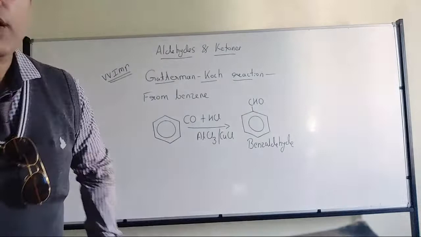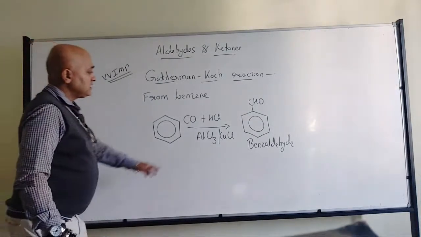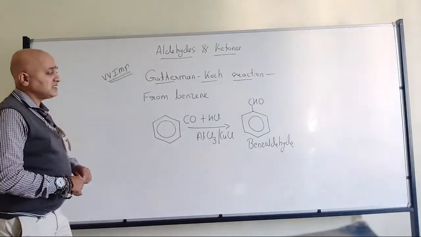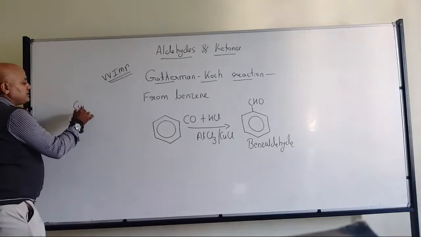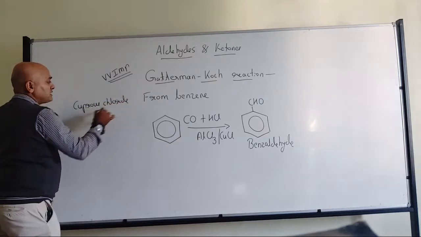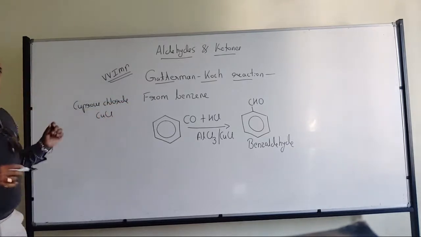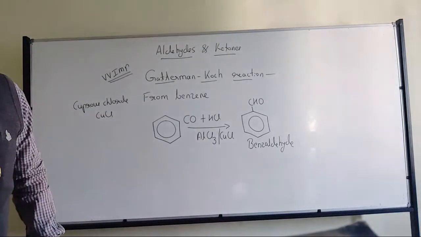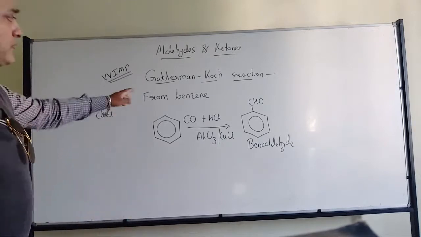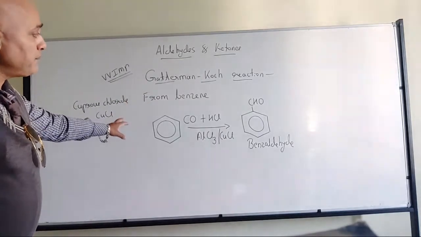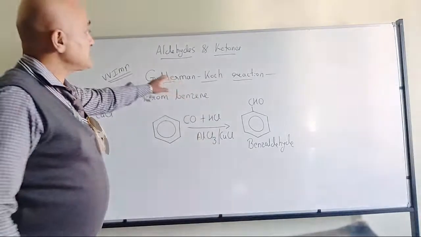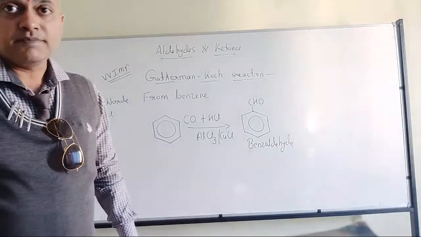Aluminium trichloride or cuprous chloride. Cuprous chloride is nothing but Cu+. Any one of these two can be used, not cupric. Some students will write cupric chloride. Okay, not cupric chloride, it is cuprous chloride. So with carbon monoxide in the presence of HCl, benzene will be converted into the respective product, that means benzaldehyde. That's where we have the Gattermann-Koch reaction.